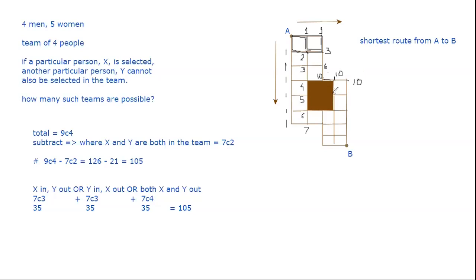Now, what about this? You can only come from here, right? There is no other route. So this is also 10. So this becomes 20. This is not 10, by the way. So this is 6. This is also 6. This part is 6 plus 7, that's 13. This is 6 plus 10, so this is 16. 16 plus 20, so that's your 36. 13 plus 16, so that's 29.